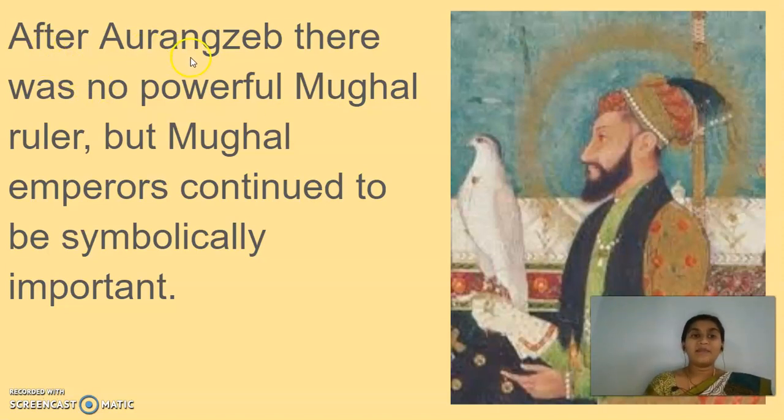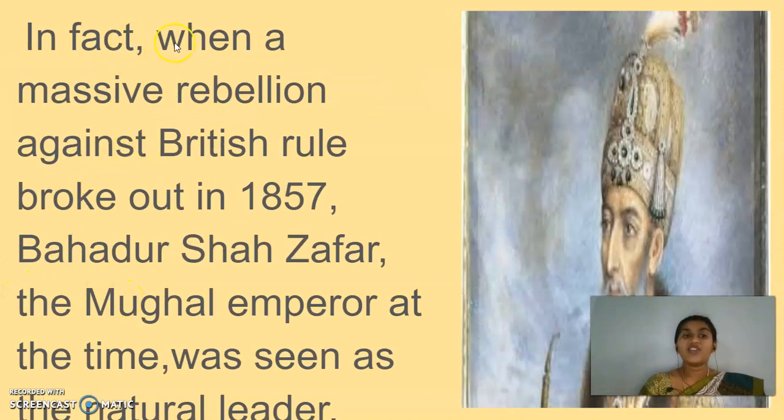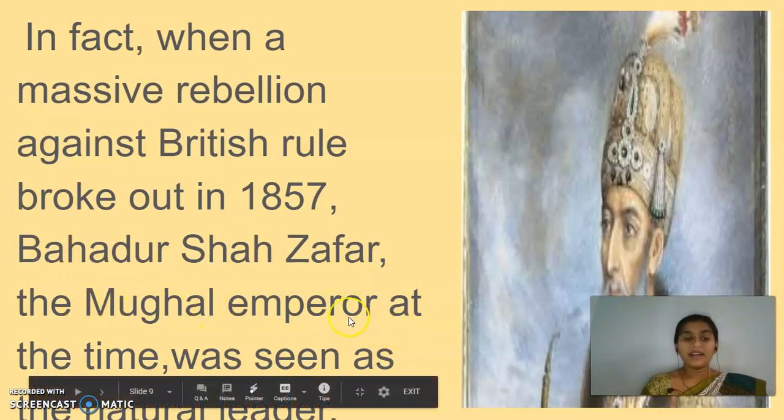After Aurangzeb, there was no powerful Mughal ruler. As I explained, after Aurangzeb no powerful ruler was there, but Mughal emperors continued to be symbolically important, because when there were no other rulers, of course they had to take part symbolically. But when a massive rebellion against British rule broke out in the year 1857, Bahadur Shah Zafar, the Mughal emperor at the time, was seen as the natural leader.